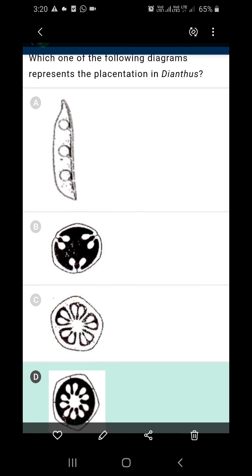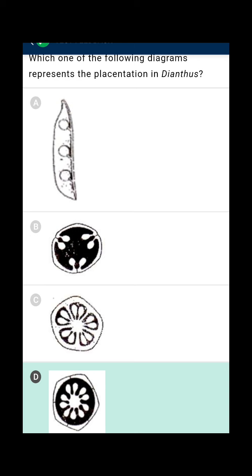So here it is given diagrammatic representation of placentations, and it is asked that which one of the following diagrams represents the placentation in dianthus. So to work out this question, we should know what is the placentation type in dianthus. Do you know that? Yes, exactly. That is a free central placentation. If you see, first one is marginal placentation, second one is parietal placentation, third one is axial placentation, and fourth one is free central placentation. So this is the placentation type present in dianthus. So answer is D.